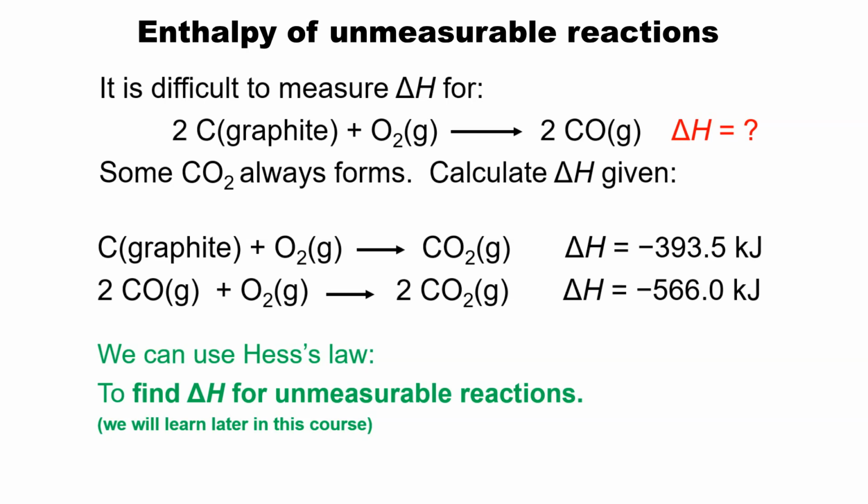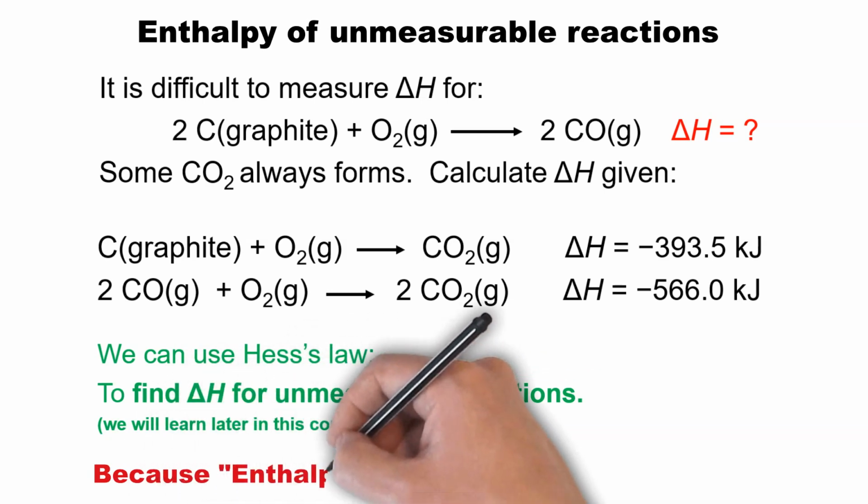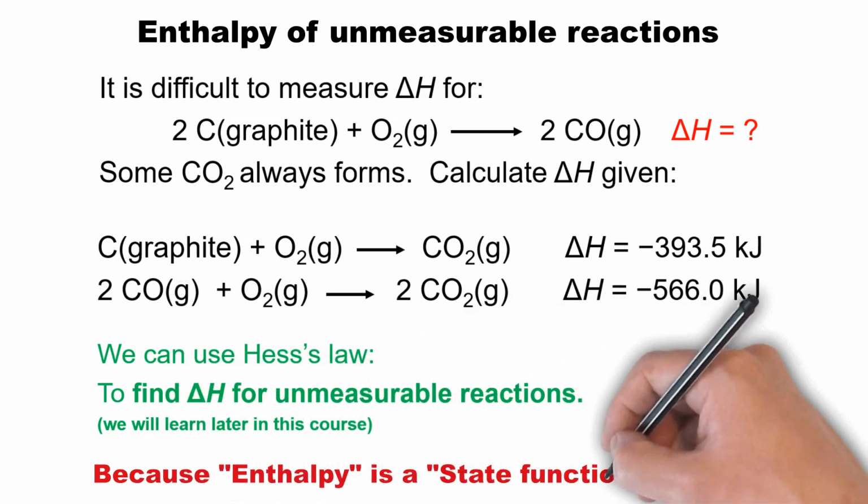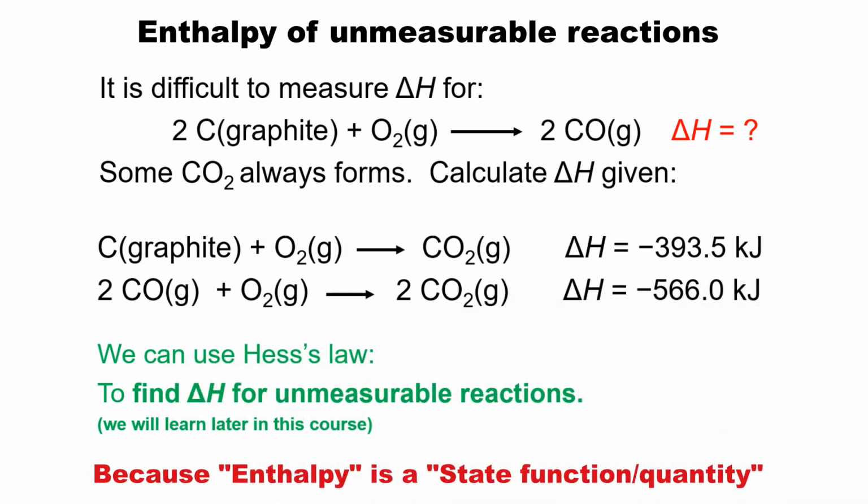But the point here is, if the quantity is a state quantity, then we can use multiple step reactions to predict the unmeasurable values. If it is a path-dependent quantity, then we can't use multiple step reactions to predict its value, as this will have different values when you go by single step to multiple steps.